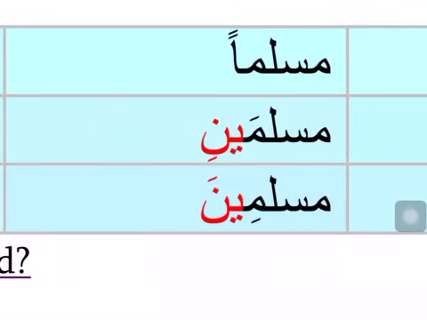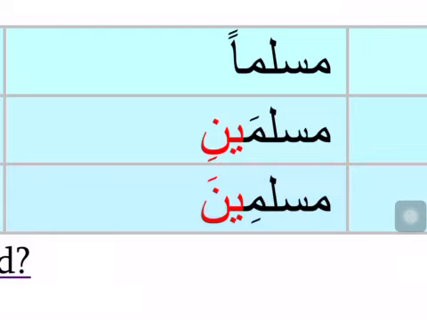If my mufrad, my singular Muslim male, ended in fatha or kasra, its plural will end with the ina ending, not the una ending. Muslimina. See the difference between the dual and the plural. If I did not put any harakat, you would not have been able to tell the difference. But I see the harakat.